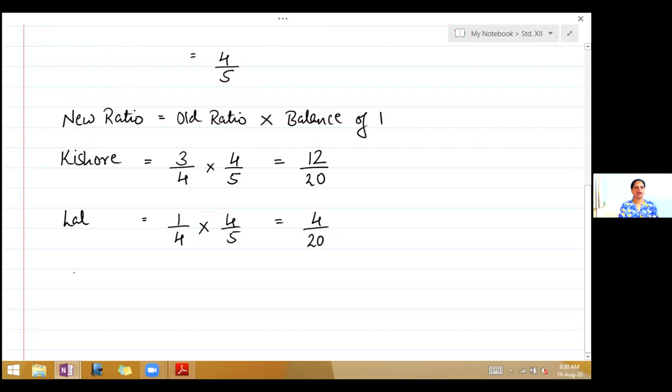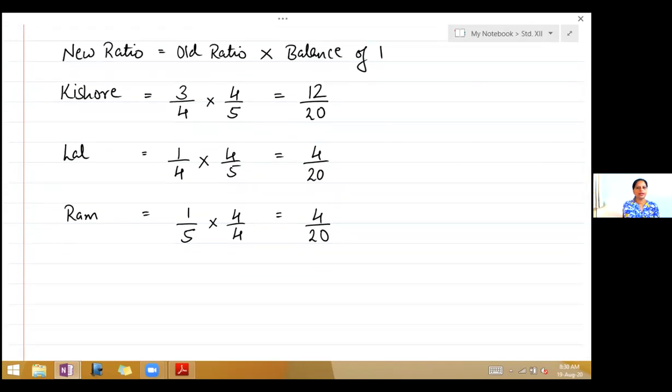And then we have Ram. His ratio is 1 upon 5. Now if you see the first two, the denominators are 20. So we have to make this also 20. So write, multiply both numerator and denominator by 4. So it will be 4 upon 20. Now the ratios, you can further reduce them.